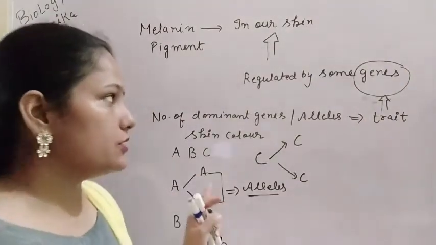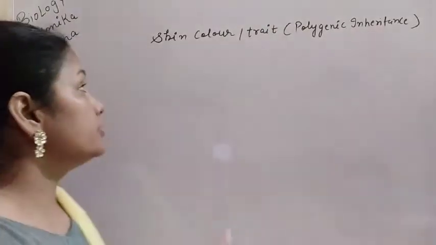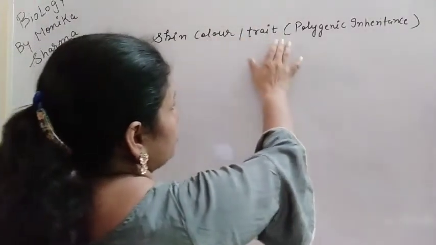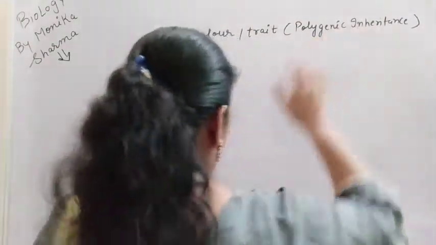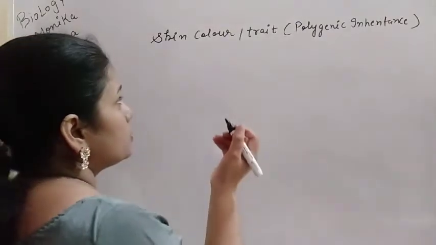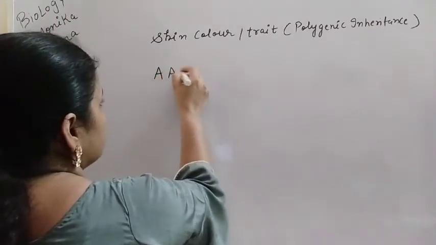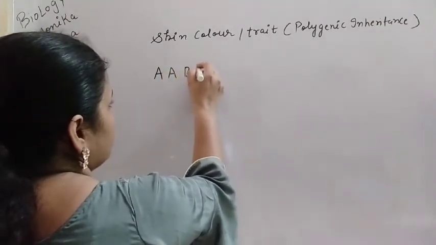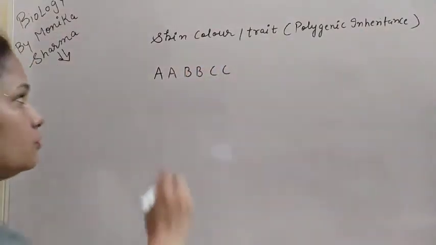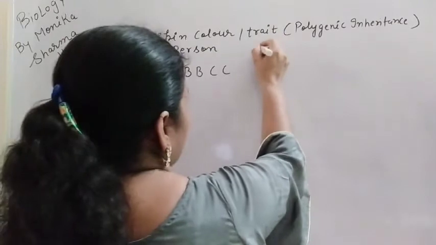So let us take this example of skin color. Skin color is the trait, and it is controlled by 3 genes, so it is known as polygenic inheritance. Now let us take the example of an individual. Suppose one individual has all the dominant alleles. There are 3 genes and 6 alleles here.